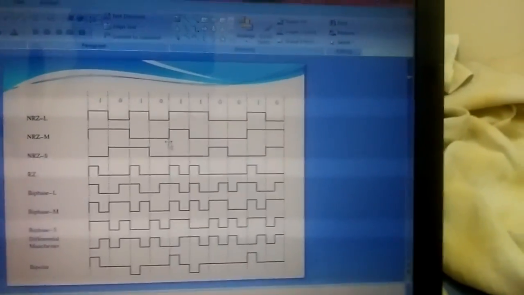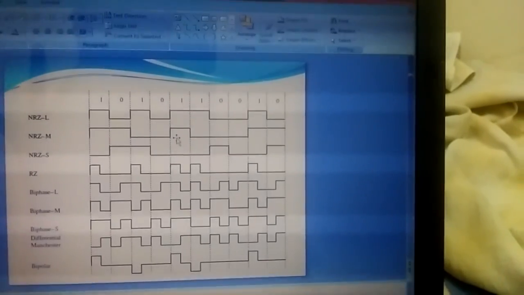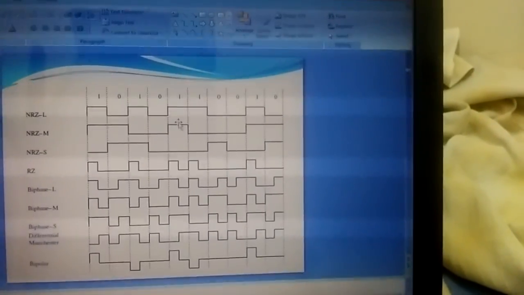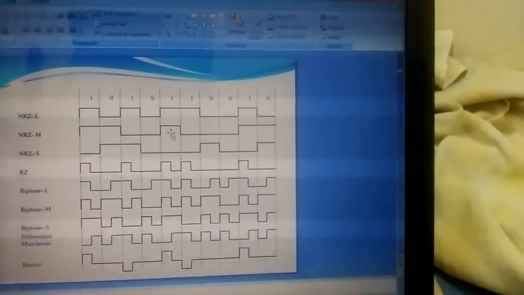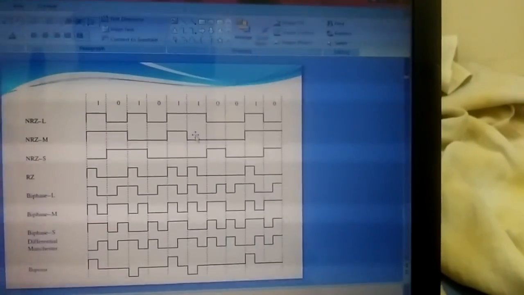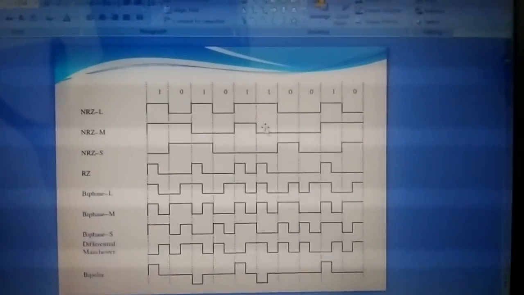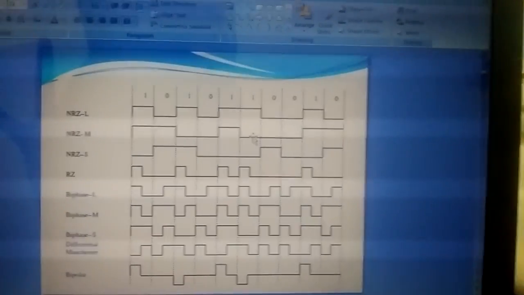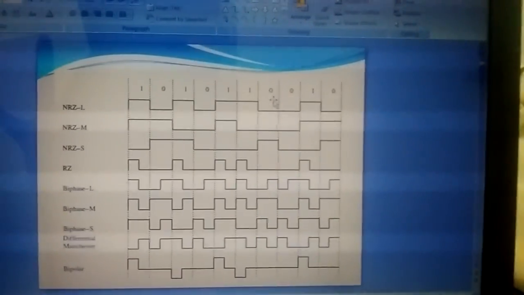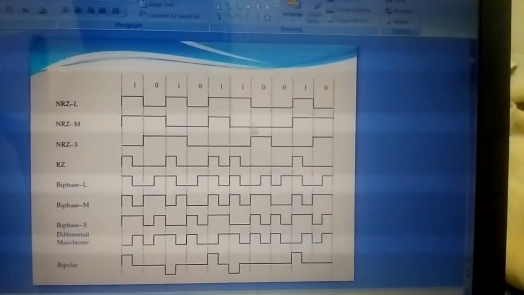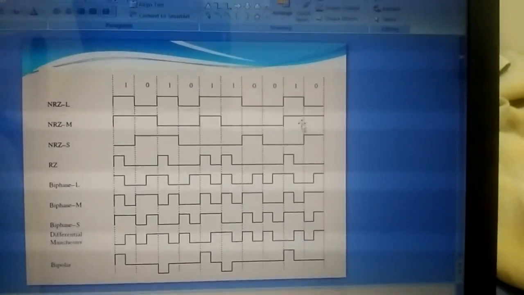So 0 does nothing, so it remains in the same place, and again the next one comes, so it should be positive, and then the next one comes continuously, so it should be a negative pulse, and it goes on. Because you will have continuous zeros, it does nothing, so it goes on. In this way it will continue.